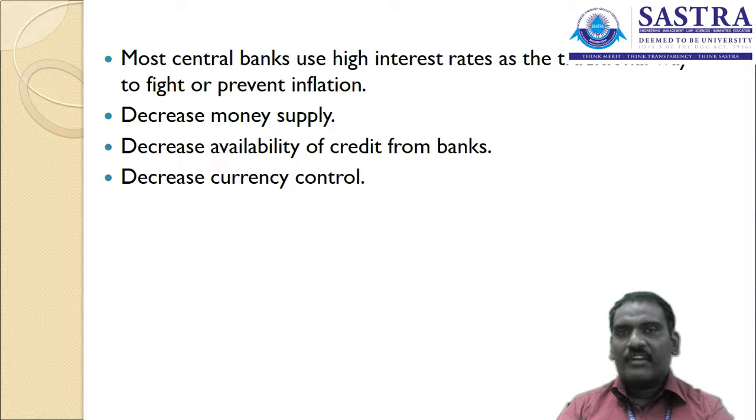They are not going for printing of new currency notes. They reduce the printing of new currency notes. Decrease the availability of credit from the bank. They make more regulations for the banks in order to reduce the availability of credit to the people. They want to include some other processes, like what we have at present, the CIBIL scores. Based on that, loans are sanctioned to the people. Likewise, such predictors are used in order to sanction the loan. And decrease the currency control.